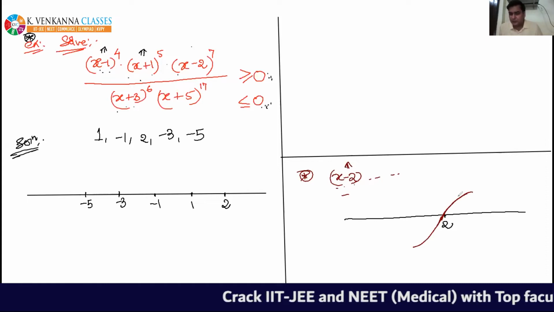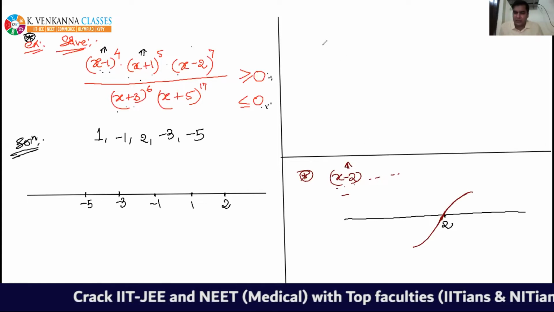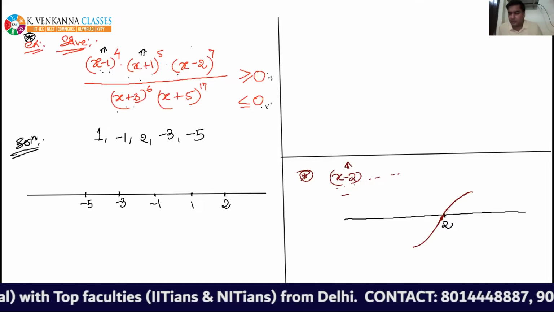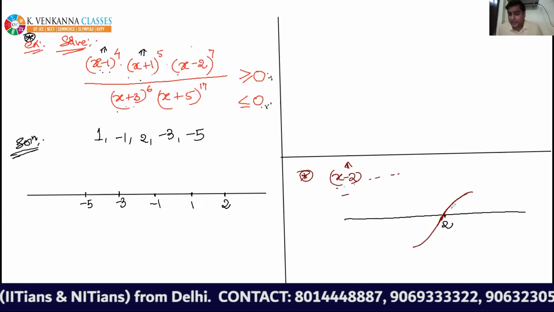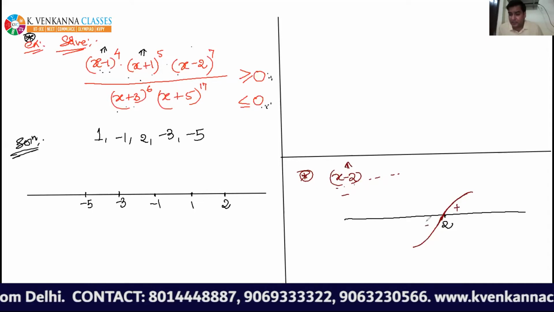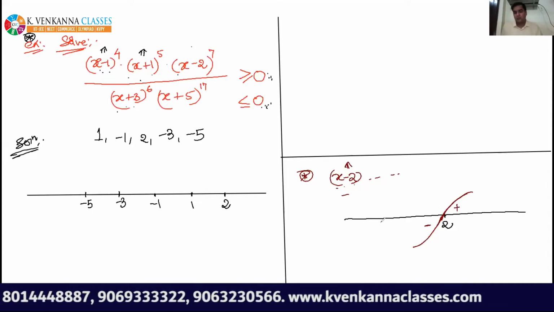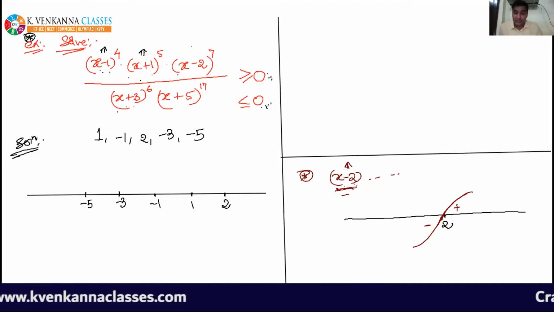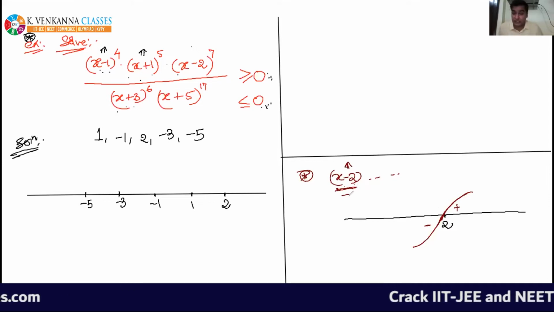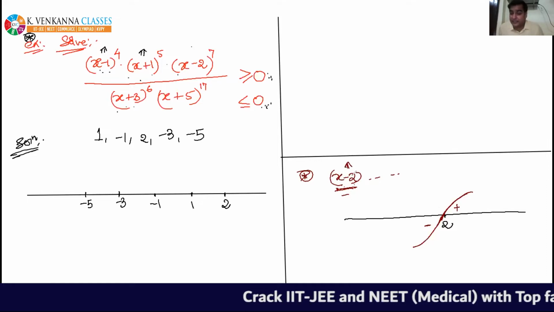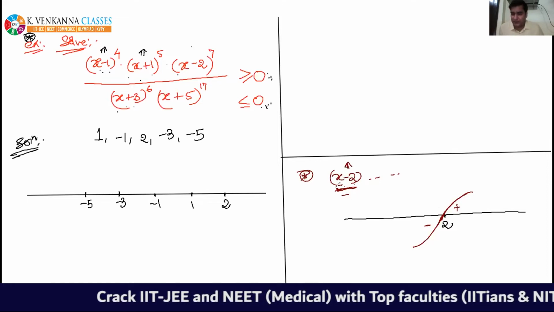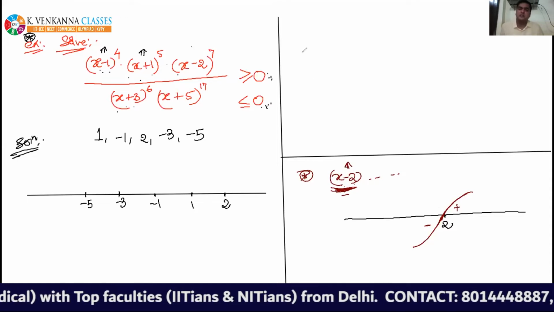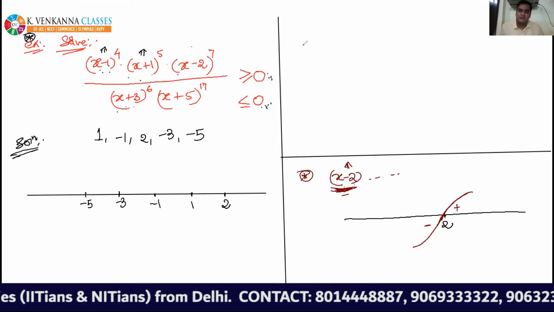How is it changing its sign? It is changing its sign from positive to negative at 2. You can check from here also. Listen carefully, I am giving you the concept. If x is greater than 2, then I will say x minus 2 is positive.